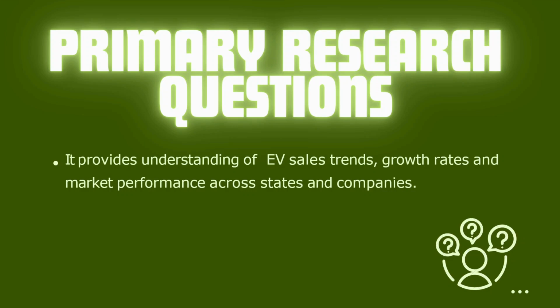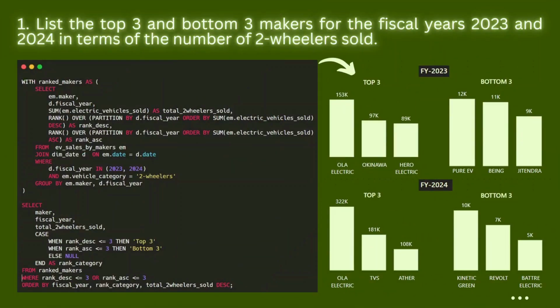Let us look into the insights derived from the primary research questions. Primary research questions provide understanding of EV sales trends, growth rates, and market performance across states and companies. So let's look into question number one. List the top three and bottom three makers for the fiscal years 2023 and 2024 in terms of number of two-wheelers sold. Here is the SQL query I wrote, and on the right-hand side is the output shown in the form of data visualization.